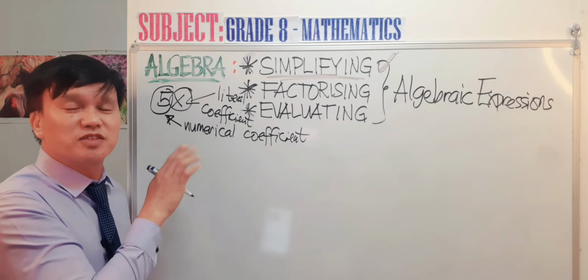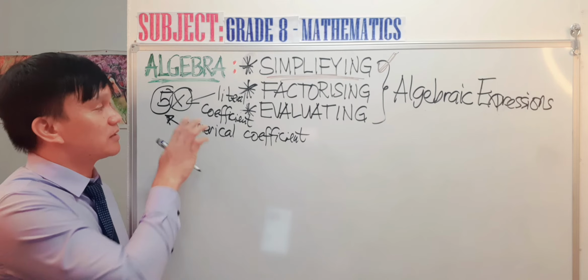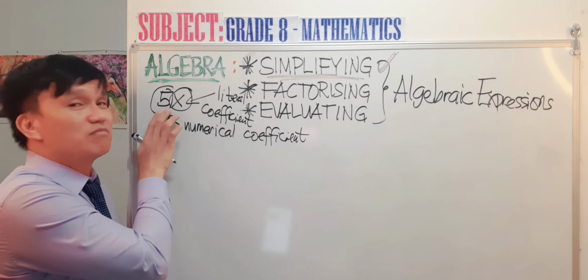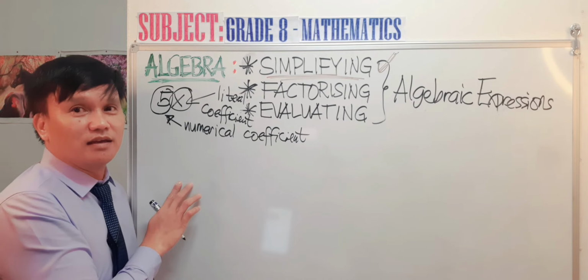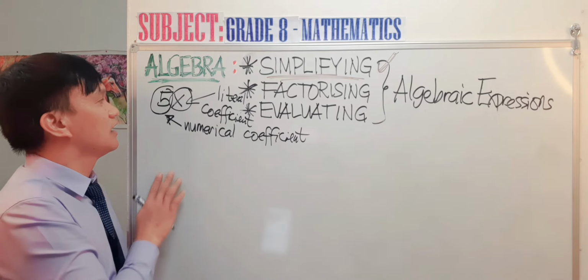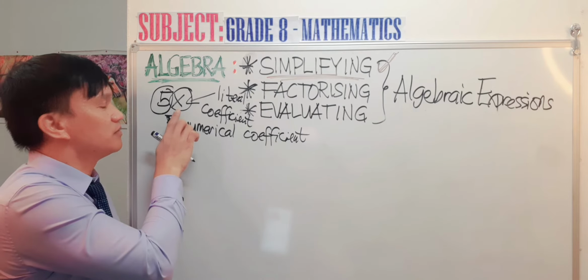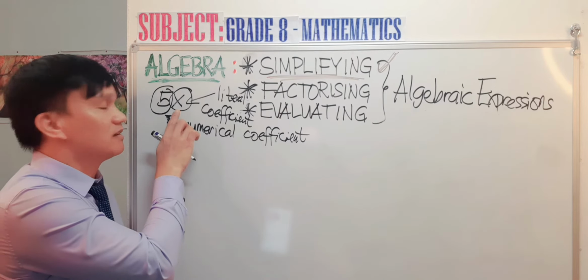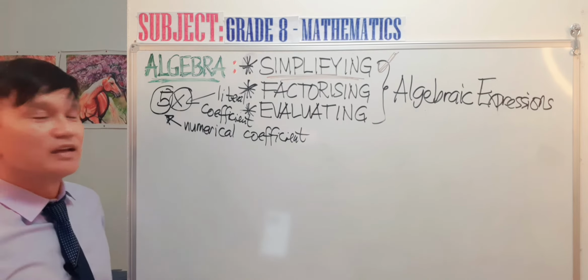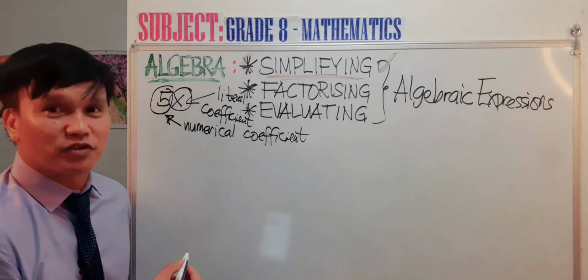These are letters from the alphabet, sitting together with a number, and then it becomes an algebraic expression. We have 5, and beside that is a letter, and that is algebra.